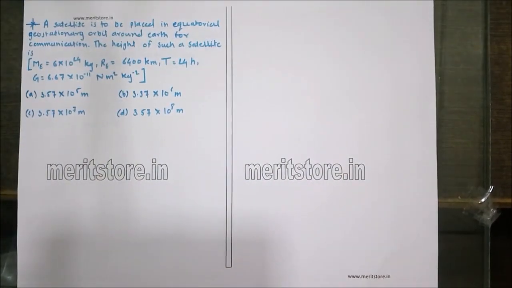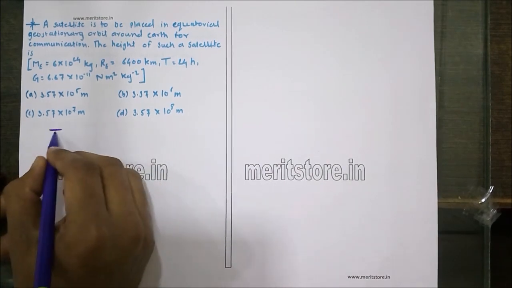A satellite is to be placed in an equatorial geostationary orbit around the Earth for communication. What is the height of such a satellite? The given data is: mass of the Earth is 6 into 10 raised to 24 kg, radius of the Earth is 6400 kilometers, time period is 24 hours, and the gravitational constant is 6.67 into 10 raised to minus 11 Newton meter square per kg square. The options given are 3.57 into 10 raised to 5 meters, 3.37 into 10 raised to 6 meters, 3.57 into 10 raised to 7 meters, and 3.57 into 10 raised to 8 meters.